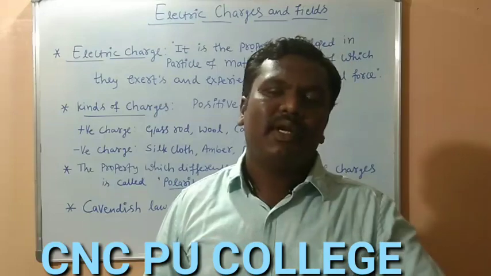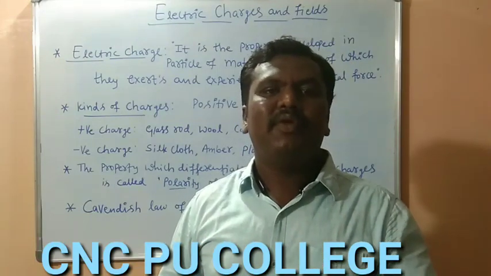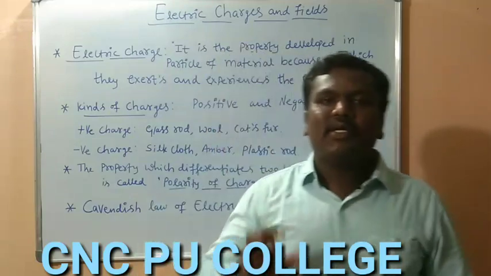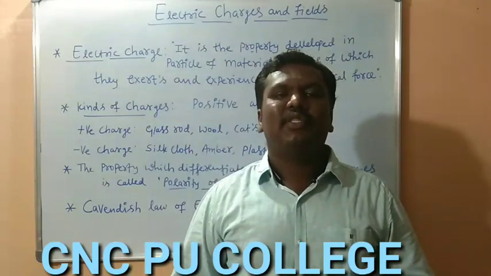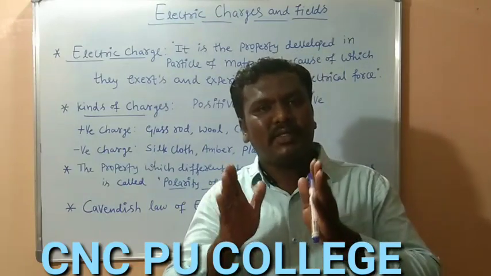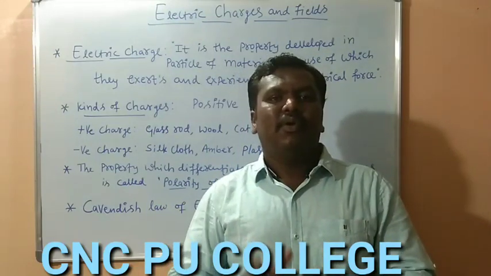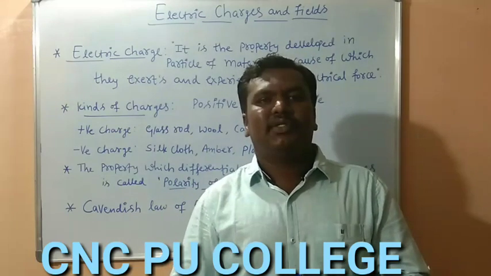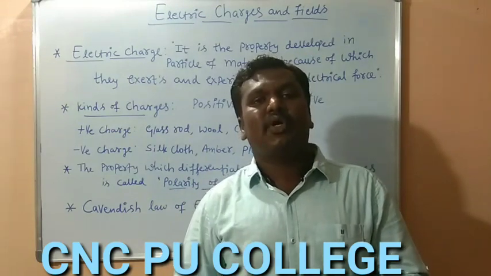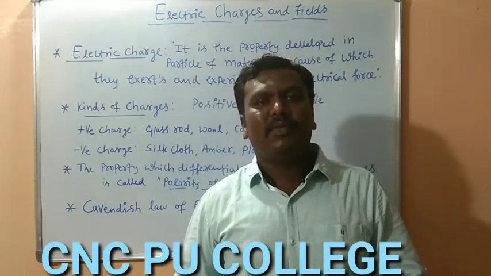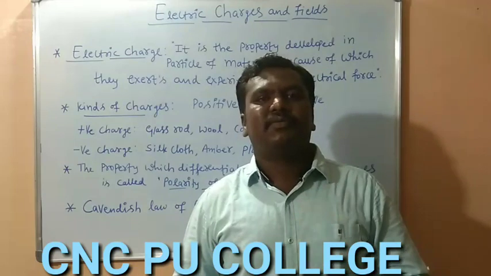Let us have a brief introduction to this chapter, electric charges and fields. First we must know the concept of electric charge, what makes an object charged, and we are going to study the methods of charging a body. We are going to study the properties of charges.